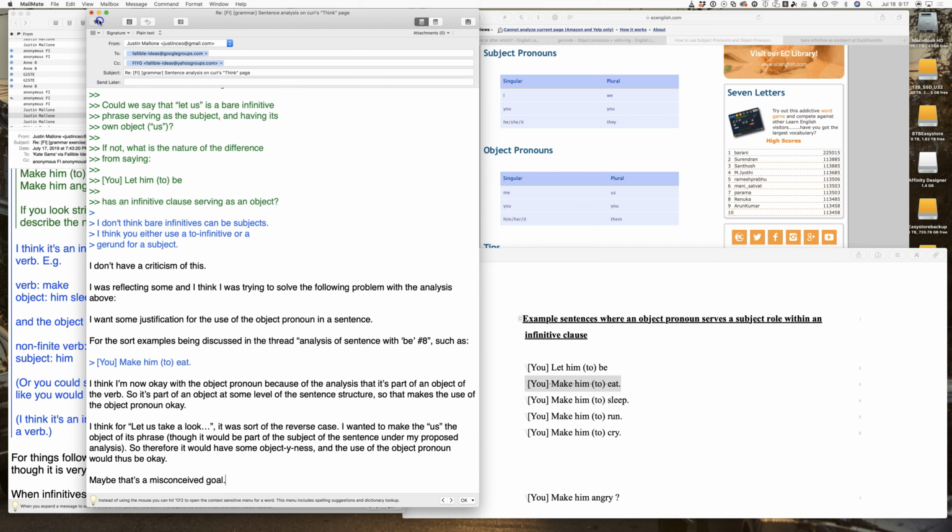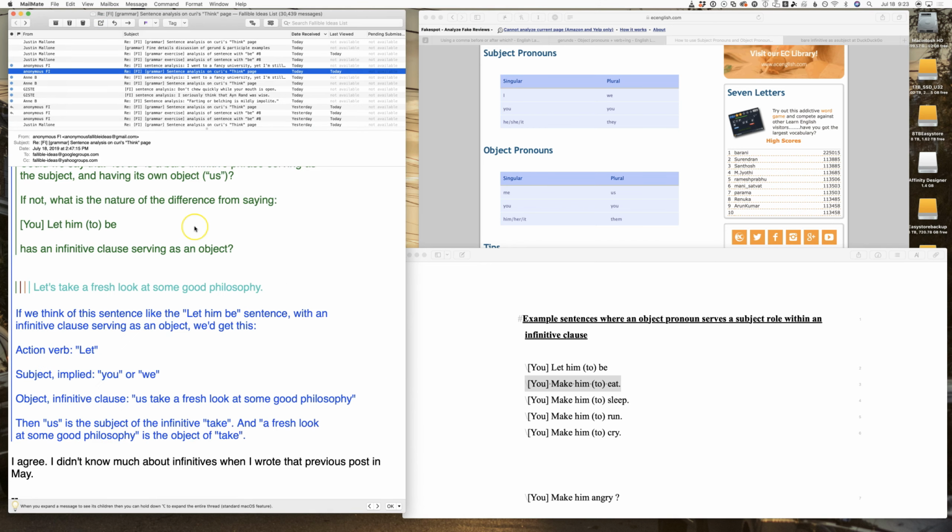Talking a lot about objectiness and nouniness tonight. So Anne analyzed, let's take a fresh look at some good philosophy, in light of the recent infinitive discussion. And she says, if we think of this sentence like the let him be sentence with an infinitive clause serving as an object, we'd get this. Action verb, let. Subject, implied you or we. Object, infinitive clause, us take a fresh look at some good philosophy. Then us is the subject of the infinitive take, and a fresh look at some good philosophy is the object of take.